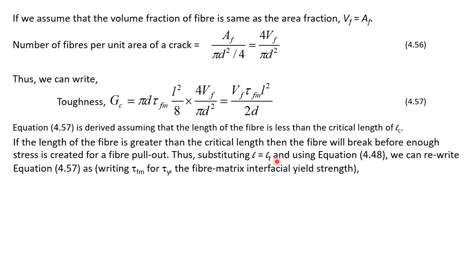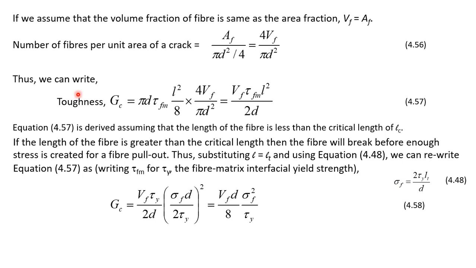Thus, substituting L equal to LT and using equation 4.48, we can rewrite equation 4.57. Equation 4.48, which we derived in a previous video, is sigma F equal to 2 tau y LT over D. We will use this equation and write toughness with L replaced by LT, and then LT replaced by D sigma F over 2 tau y, all squared.